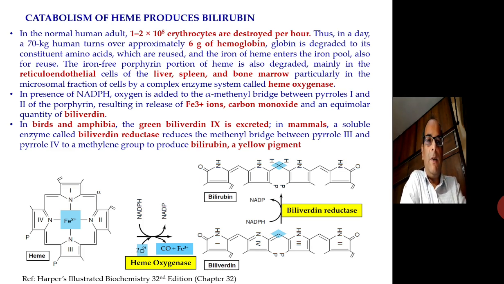In presence of NADPH, oxygen is added to the alpha methenyl bridge between pyrroles 1 and 2 of the porphyrin, resulting in the release of iron, that is ferric ions, carbon monoxide, and an equimolar quantity of biliverdin. In birds and amphibia, the green biliverdin is excreted, while in mammals a soluble enzyme called biliverdin reductase reduces the methenyl bridge between pyrrole 3 and 4 to a methylene group to produce bilirubin, a yellow pigment.